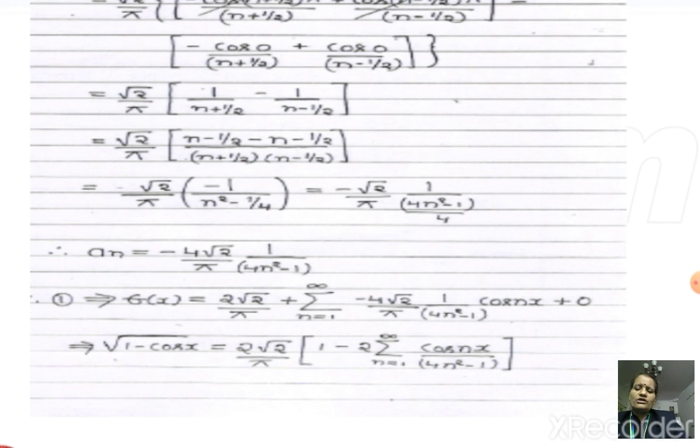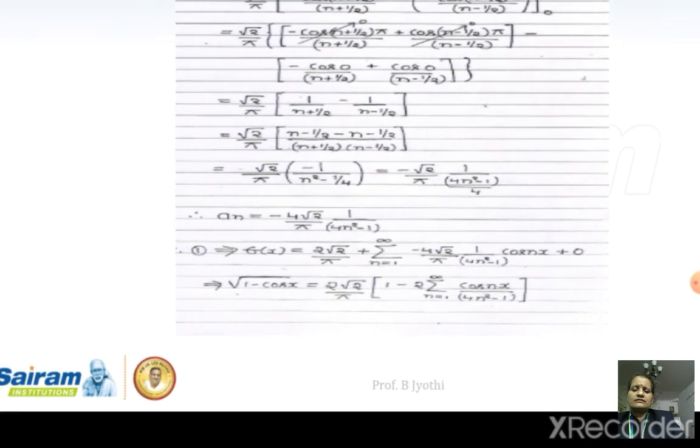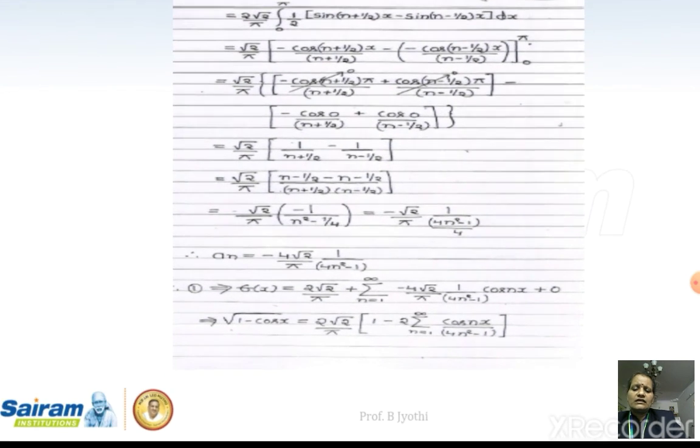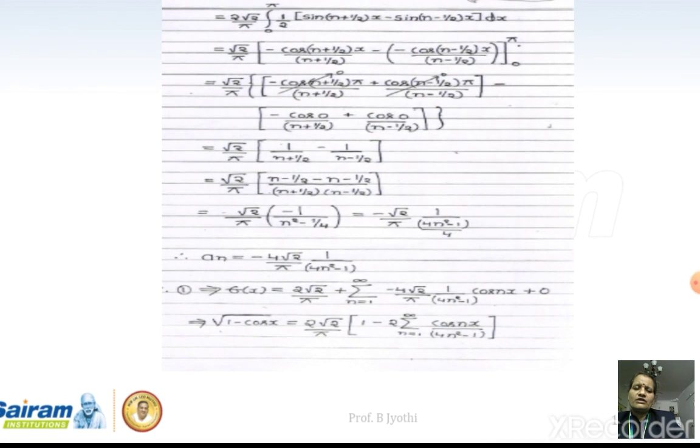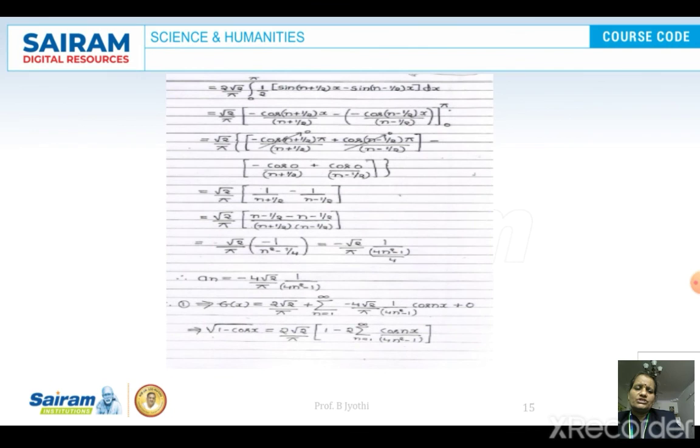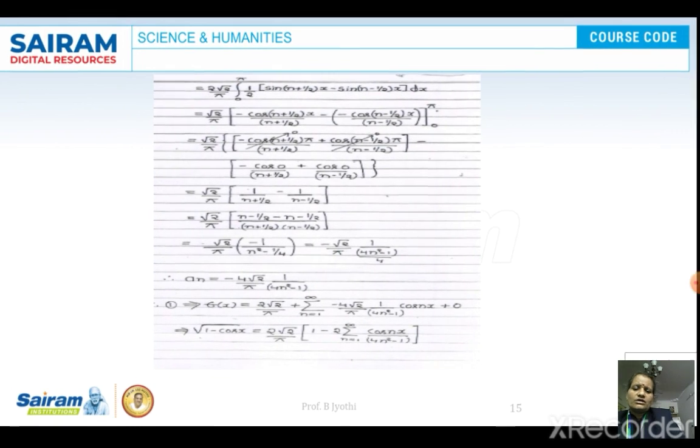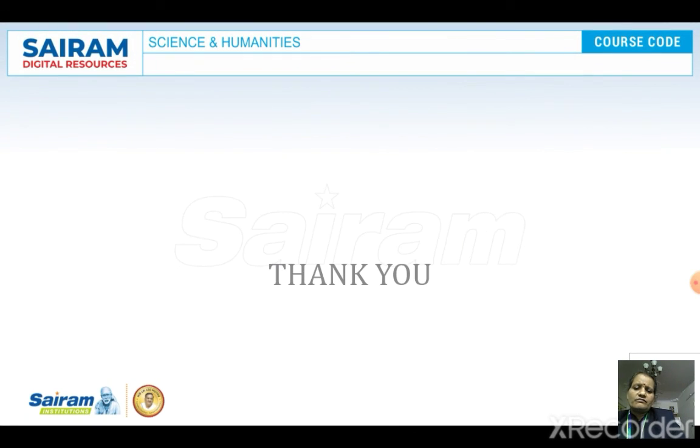Therefore, root of 1 minus cos x is given by this, by taking 2 root 2 by pi outside. But whether this an is true for all values of n, we need to check, because in the denominator, we have to check when n is equal to 0 or not. Thank you.